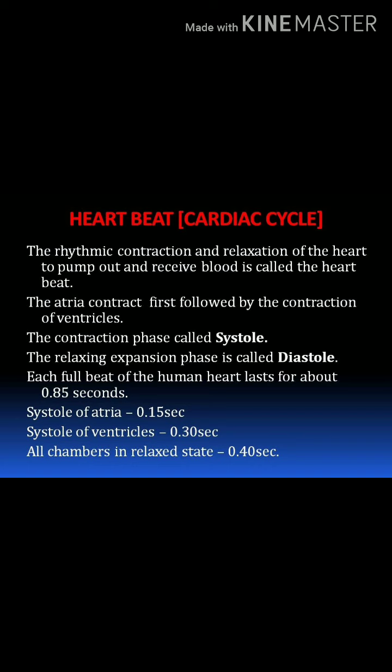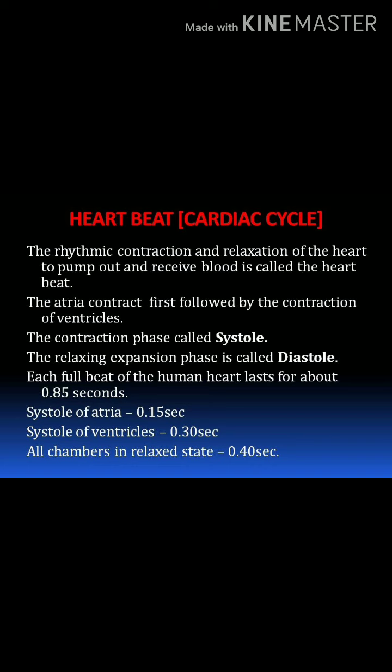Each full heartbeat of a human takes about 0.85 seconds. In 0.85 seconds, we can see three states. First, systole of auricles, which takes 0.15 seconds. Next, systole of ventricles, which takes 0.30 seconds. Next, all chambers in a relaxed state, which takes 0.40 seconds.